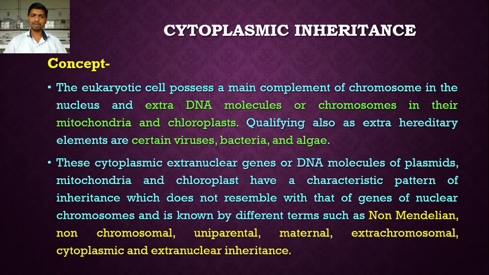It is cytoplasmic because these genes are present in the cytoplasm, for example in the mitochondria and in the chloroplast. It is extra nuclear: these genes are present in the mitochondria and chloroplast outside of the nucleus. So these are extra nuclear inheritance. The various names given to cytoplasmic inheritance are non-Mendelian, non-chromosomal, uniparental, maternal, extra chromosomal, cytoplasmic and extranuclear inheritance. Okay, got it?